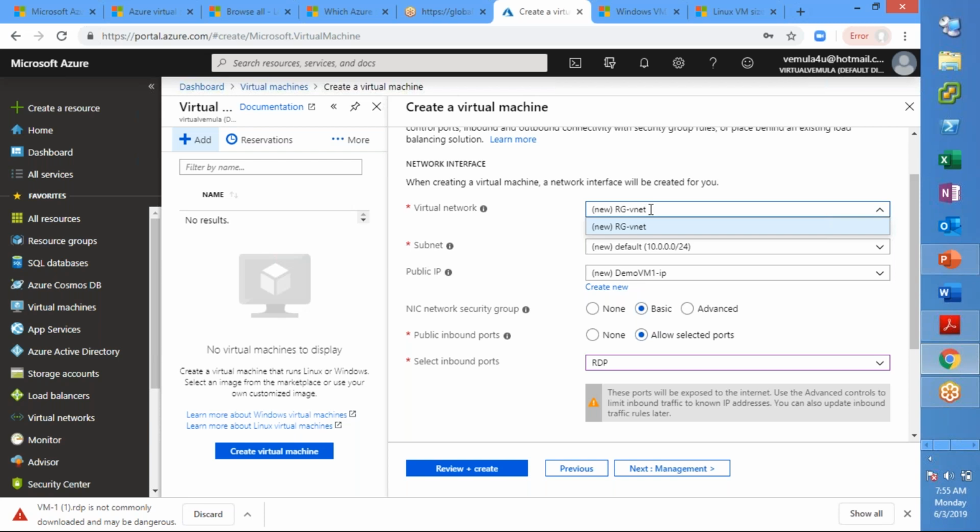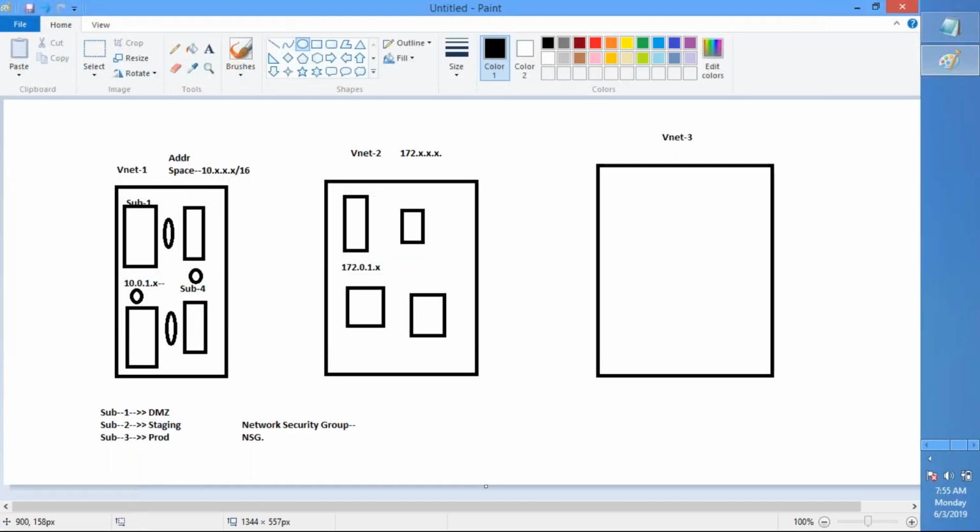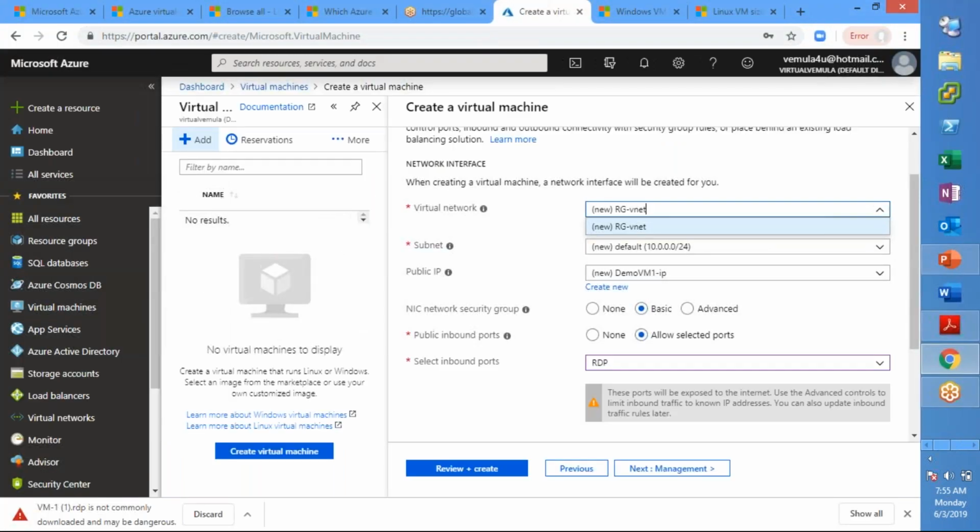What is the default name? It is the resource group name hyphen VNet. The default address space it picks is 10.0.0.0/16, and the subnet it picks is again from the 10.x range, which is /24, which means a subset of the IPs that you have in the VNet.